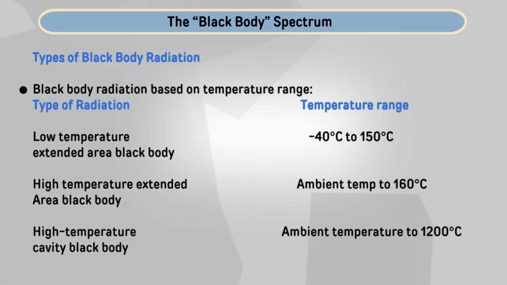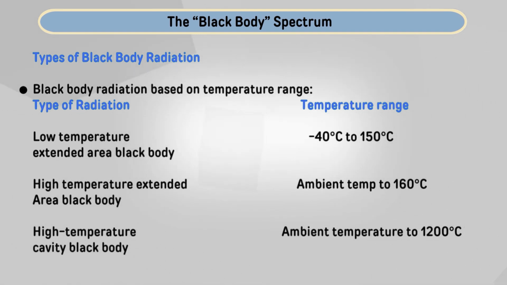Now, the types of black body radiation. This black body radiation is actually classified on the basis of temperature range, and on that basis we can classify it basically into three parts.